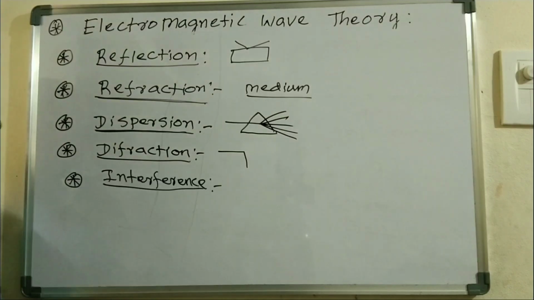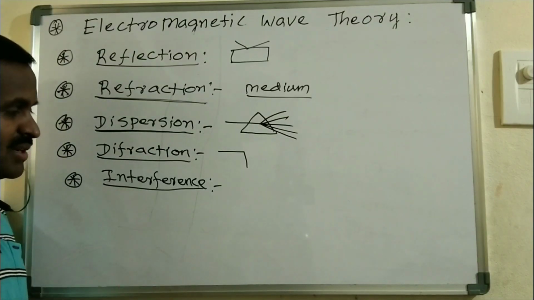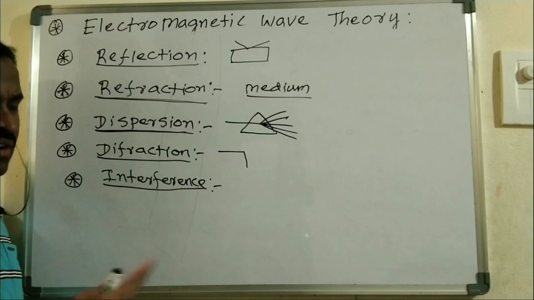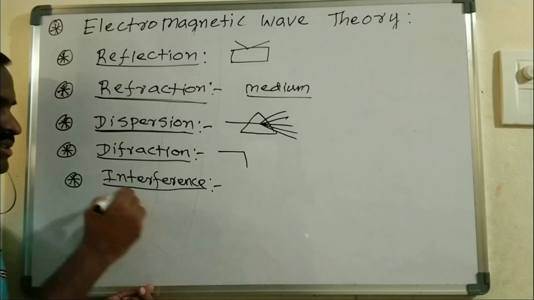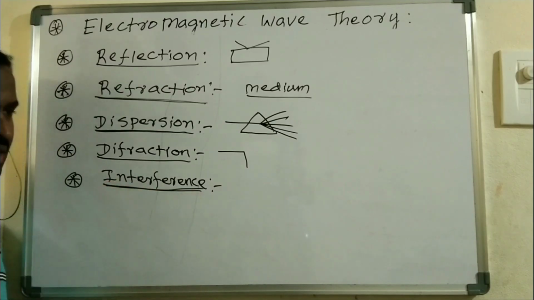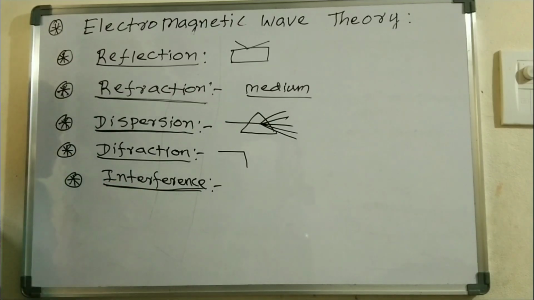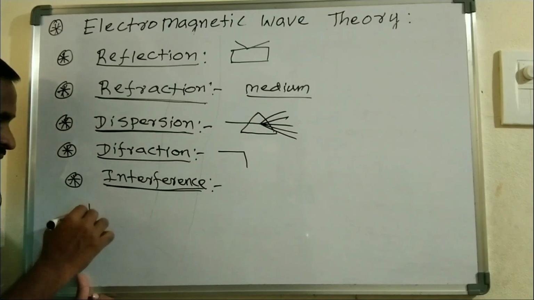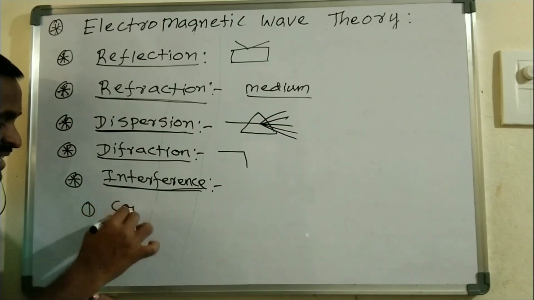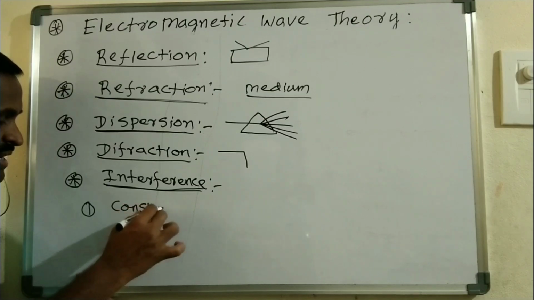And interference is simply a combination of two waves with the same or different frequencies, giving a resulting wave with some disturbance, right? That particular wave is interference. There are two types of interference. One I can take is constructive interference.